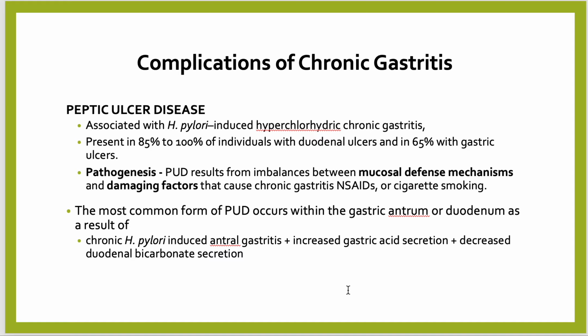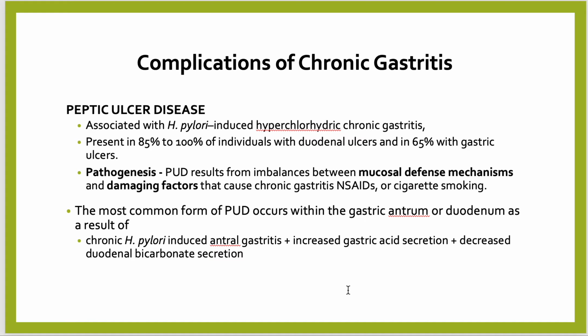Peptic ulcer disease associated with H. pylori induced hyperchlorhydric chronic gastritis is present in 85% to 100% of individuals with duodenal ulcers and in 65% with gastric ulcers.